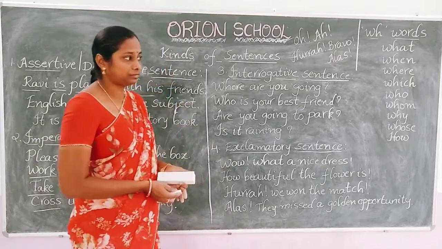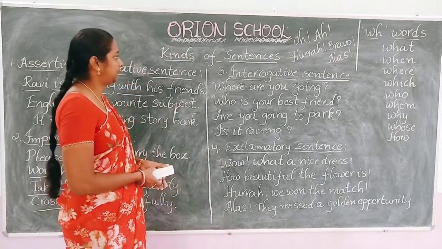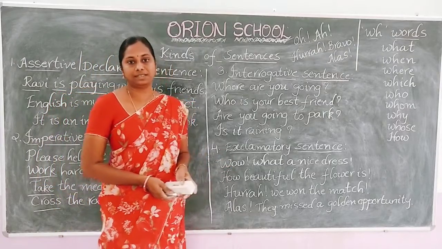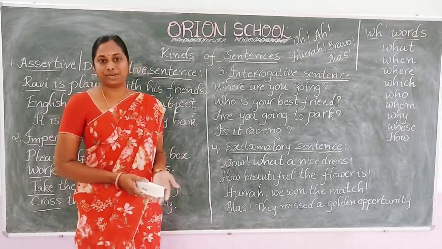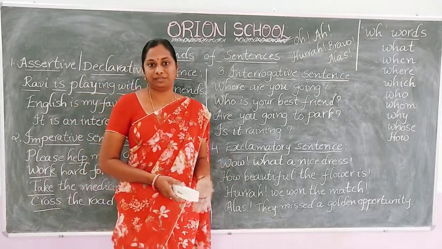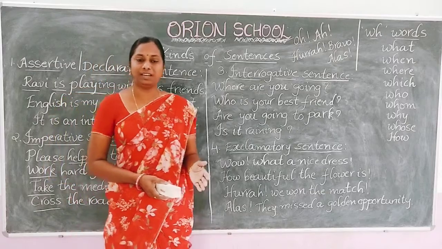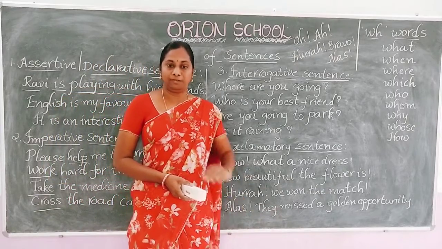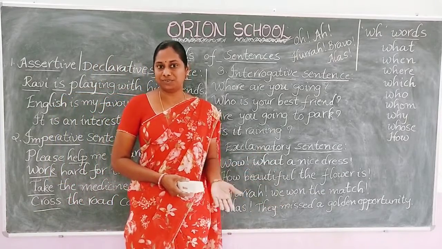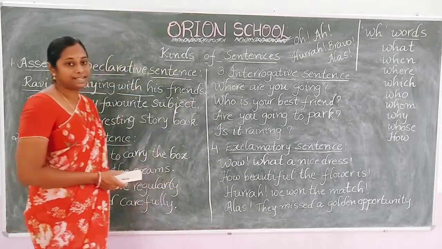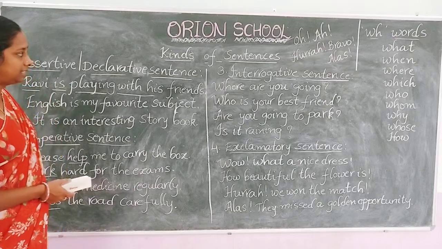So, there are different types of sentences in the English language. Why do we have different types of sentences? Based on different situations, we speak in different ways. If you notice in your daily life, we do not speak the same way all the time. We speak in different ways based on the situations. According to this, we have different kinds of sentences. Let us see what they are.